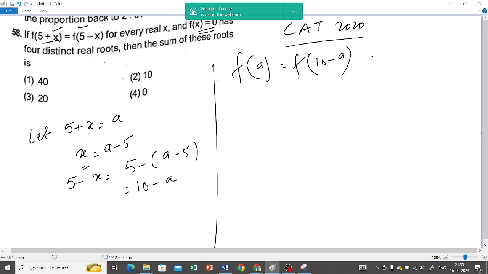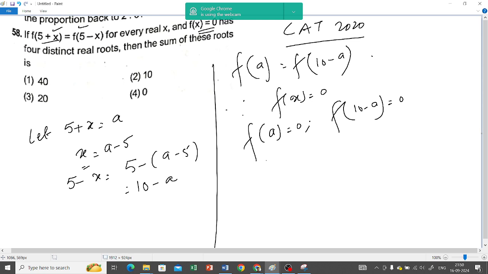Okay. Now since f of x equals 0, that means in place of x, whatever I put, that is going to give me 0. So f of a is 0 and f of 10 minus a is 0. If this is the case, then a and 10 minus a are the roots.